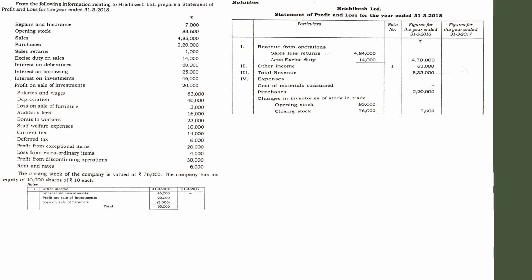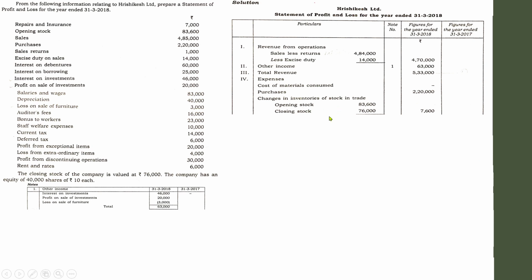If you use a calculator, you will get a value of 2,27,600. That means 2,20,000 plus 7,600, you will get the actual cost of material consumed. So if you want to find the cost of material consumed by using the equation, then don't present the details of purchases and change in inventory.